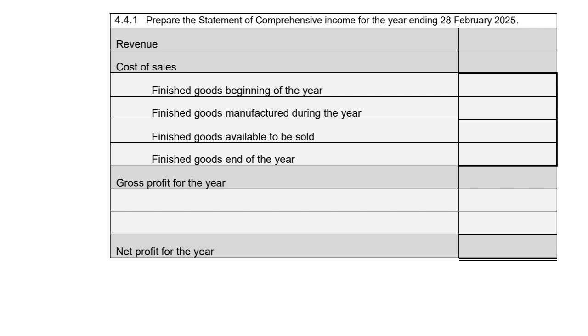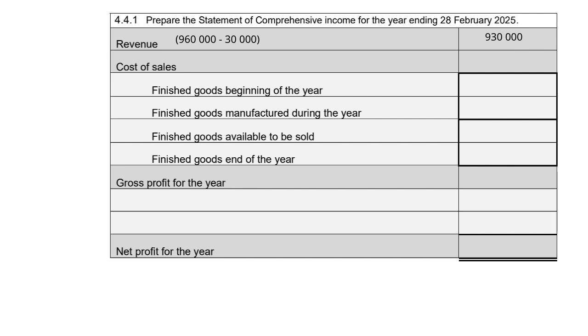4.4.1. Prepare the Statement of Comprehensive Income for the year ending 28 February 2025. So we start with our revenue. Remember, the revenue is always your net revenue. So we're going to minus our debtors allowances. So 960,000 Rand, which is our revenue, minus our debtors allowances of 30,000 gives us 930,000 Rand.